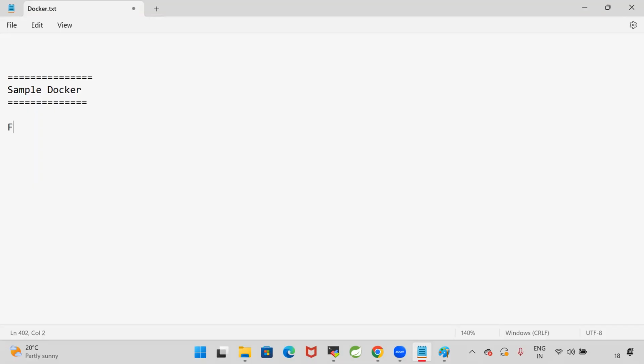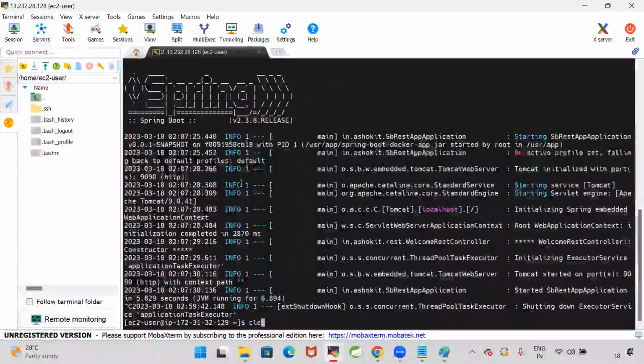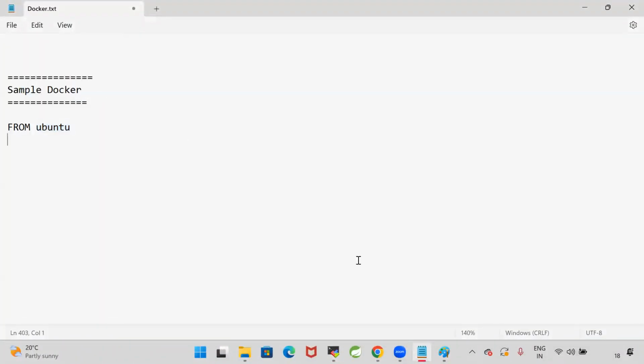Sample Docker file. So I will specify FROM, I want Ubuntu. So I want to run my container in the Linux Ubuntu machine. Currently I'm using an Amazon Linux machine. In this machine, I want to create a container. In that container, I want the Ubuntu operating system. Then MAINTAINER. The maintainer name, I'm specifying my name as Ashok, ashok.b@oracle.com, something like this.